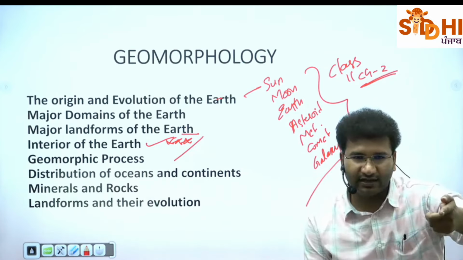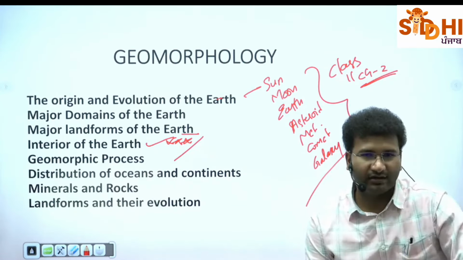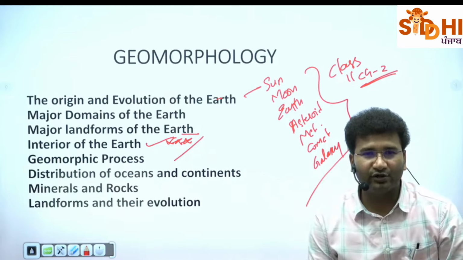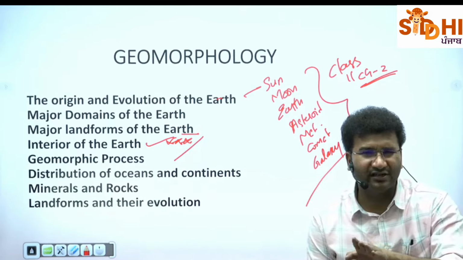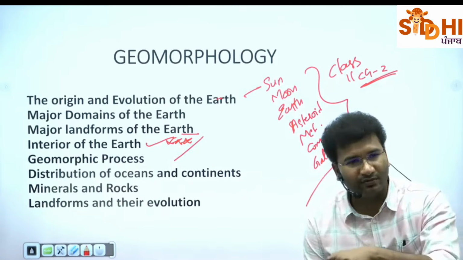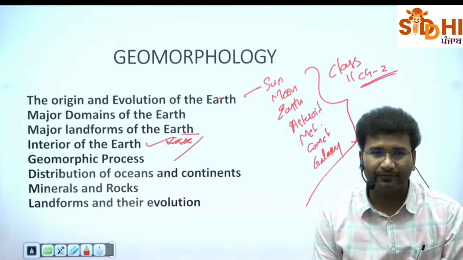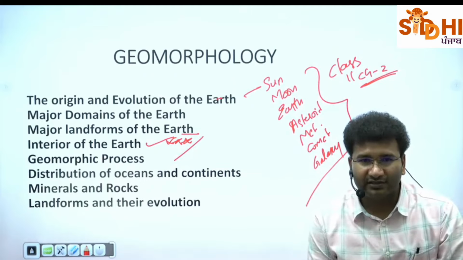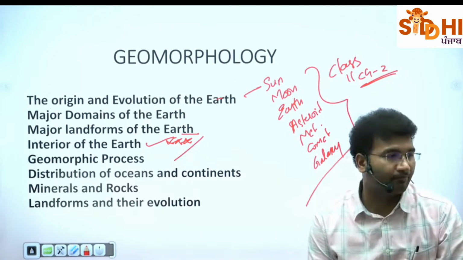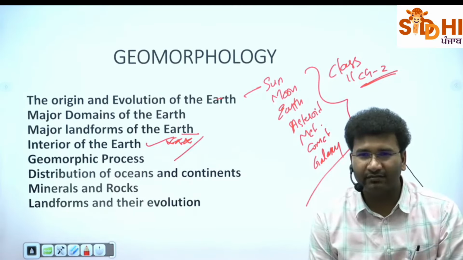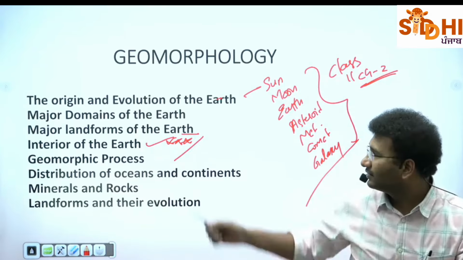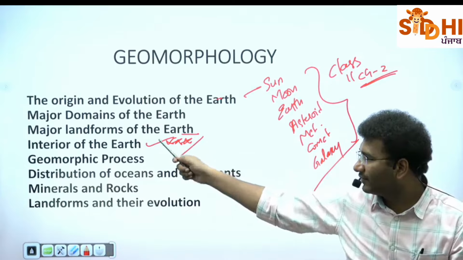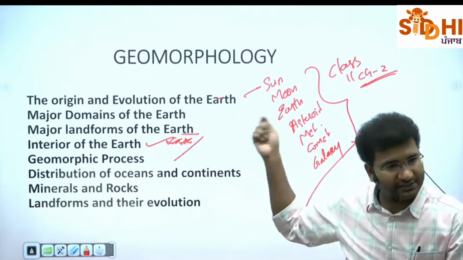एक और South Africa में भी कोशिश किया था, but they failed. We are not able to mine beyond 12 miles or 13, near about 16 kilometers से ऊपर. We are not able to drill. Why? Because the temperatures are very, very extreme. Now, when the temperatures are extreme, there is no machinery that is surviving. So that is what is interior of the earth. Now, rest of the topics we'll discuss little later.